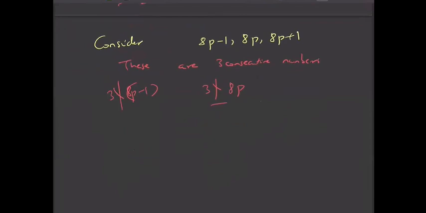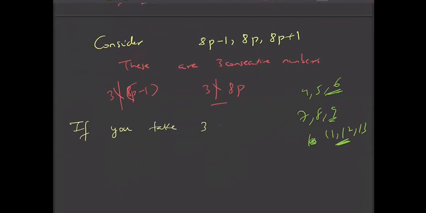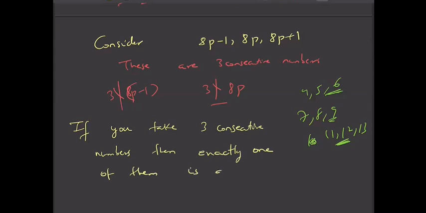If you take, let us say, 4, 5, 6, then 6 is a multiple of 3. If you take 7, 8, 9, 9 is a multiple. If you take say 11, 12, 13, then 12 is a multiple of 3. If you take three consecutive numbers, then exactly one of them will be a multiple of 3, isn't it?